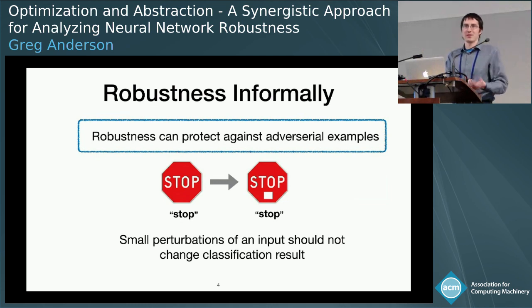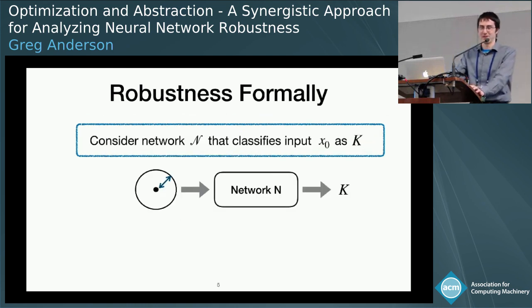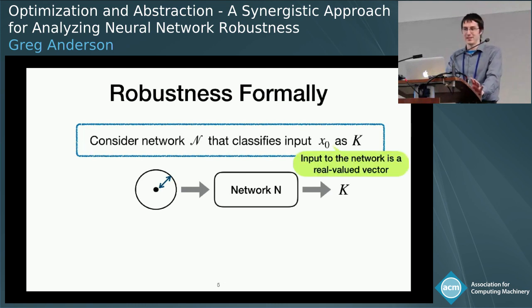But in order to describe our work, I'm going to need to be a little bit more formal about robustness. So let me just briefly introduce it in a little bit more detail. So let's suppose we have some network and some input to the network, which is classified into this class K. And I want to make one note here. For the rest of the talk, when I talk about the input to a network, what I really mean is some vector of real values. So we're assuming that whatever featurization you want to do has already been done at this point.